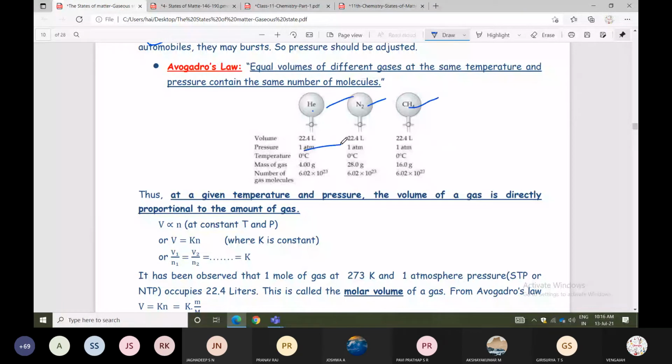At the same temperature and pressure, 1 atm and 0 degrees centigrade, equal volumes of different gases contain the same number of molecules, all containing Avogadro's number of molecules. At a given temperature and pressure, the volume of a gas is directly proportional to the amount of gas.